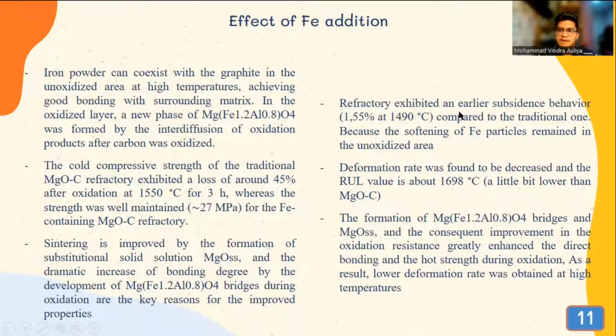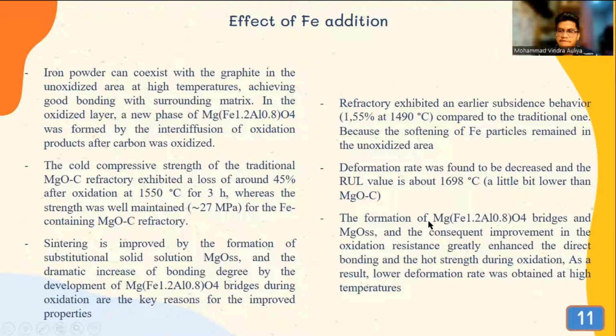The refractory exhibited an earlier subsidence behavior, 1.55% at 1490 degrees Celsius, compared to the traditional one, because of the softening of iron particles remaining in the unoxidized area. The deformation rate was found to be decreased, and the RUL value is about 1698 degrees Celsius, a little bit lower than magnesia carbon refractory.